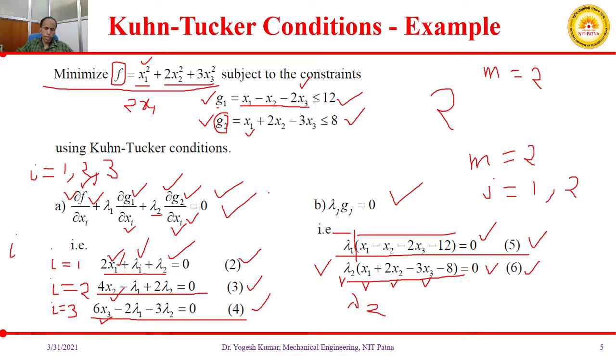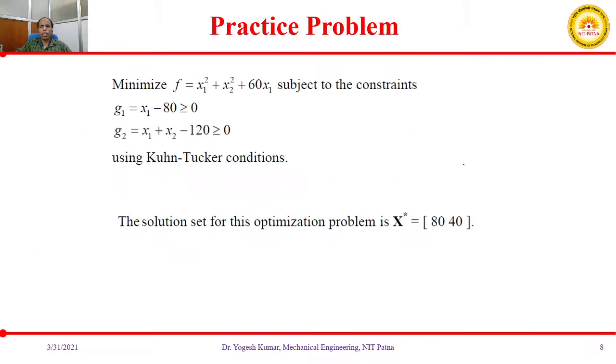If there are any queries, students, any doubt in the application of these Kuhn-Tucker conditions, you can ask. Okay, so if there is no doubt, then I have a sample problem for all of you which you can try.